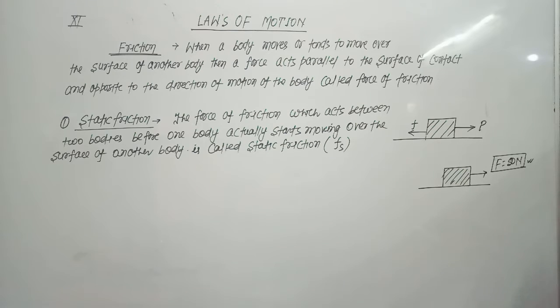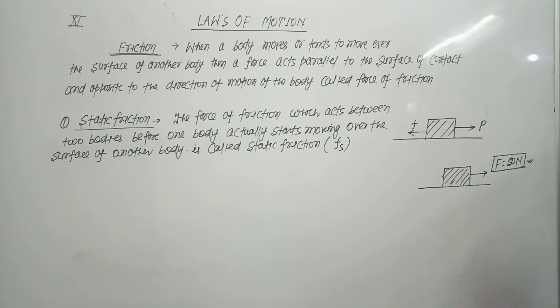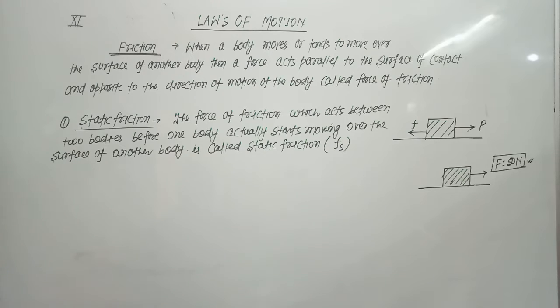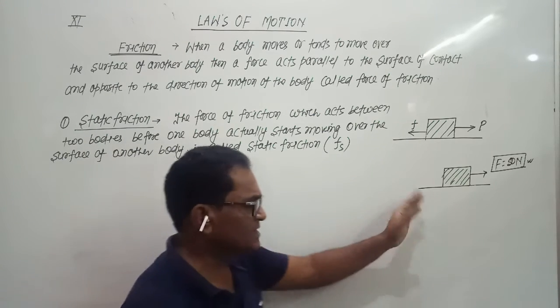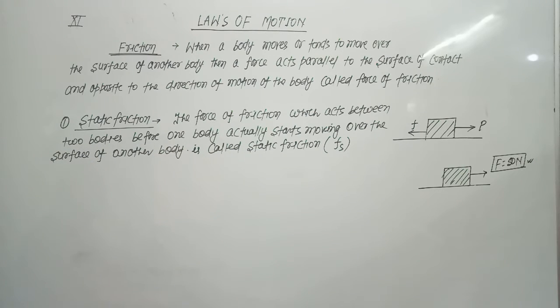But in this case, since we are applying a force, a force of friction exists between these two surfaces. This force of friction is called static friction. It means when the body is not moving over the surface of another body, when the body is at rest, the force of friction acting in the opposite direction is called static friction, and static friction is represented by Fs.